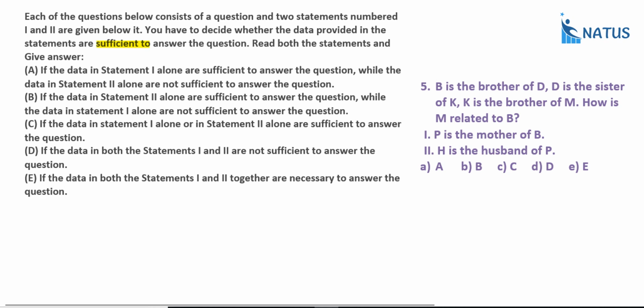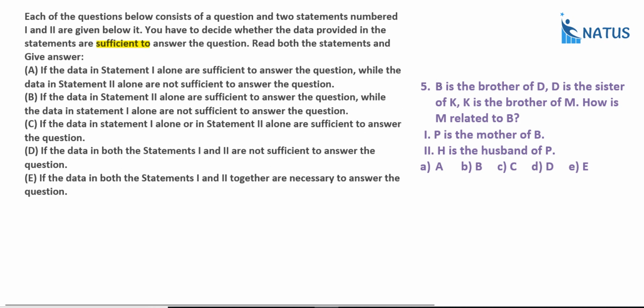That's what we require. And what is the A? Data 1 alone is sufficient to answer the question, but data 2 is not sufficient. Option B, statement 2 alone, but not statement 1. Option C, either 1 alone or 2 alone. D, both are not sufficient. And E, both are sufficient. Now come to the question.